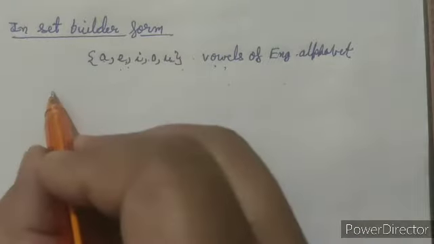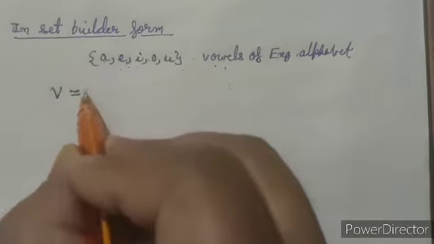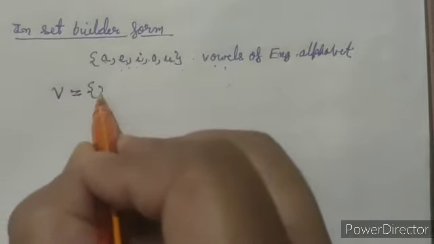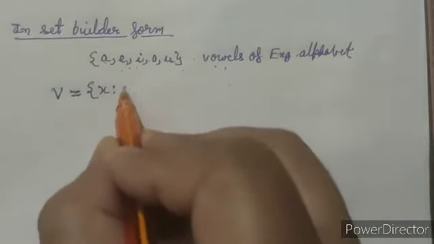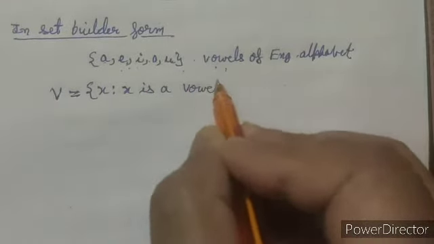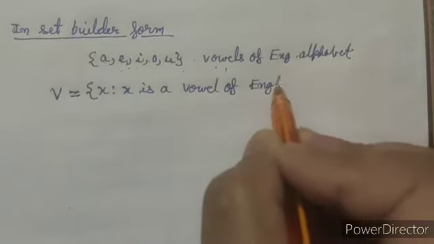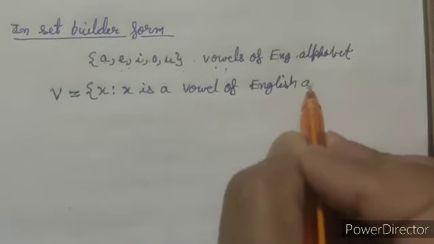So we can denote this in a set. I am taking it as the set V equals x colon x is a vowel of the English alphabet.